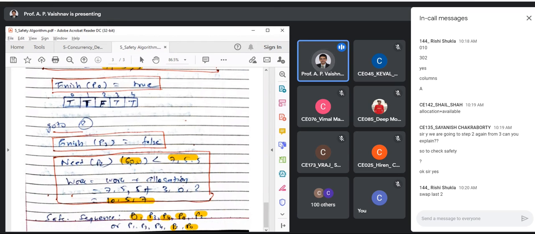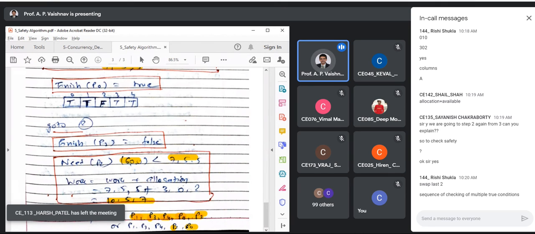But if you are having a dynamic data structure, then you might decide which process runs first. Even it depends upon your dispatcher. Let us say the dispatcher gives you P2 first and P0 next. So there are multiple safe sequences possible for any situation. Sequence of checking of multiple true conditions. Yes, that's correct.